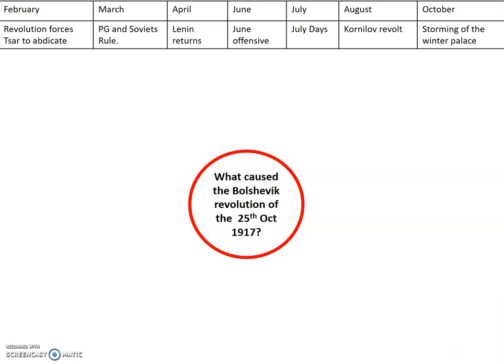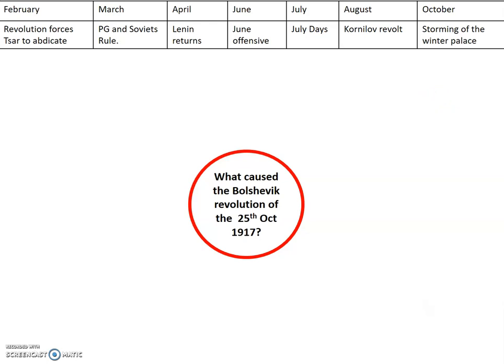Now, the Bolsheviks were asked by the provisional government to help put down the Kornilov revolt. This was in some ways a mistake by the provisional government. So in the short term it worked. The Bolsheviks did put down the Kornilov revolt, but in the long term the provisional government had armed the Bolsheviks, which helped them in October storm the Winter Palace and take over Russia.